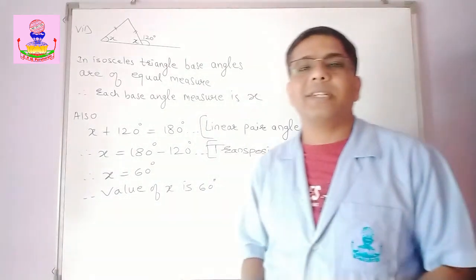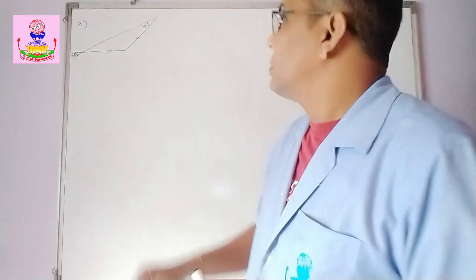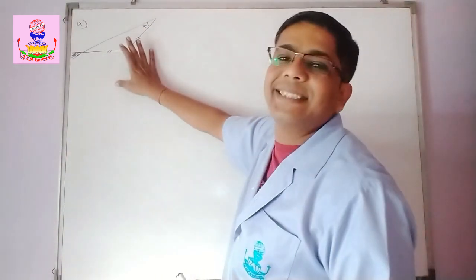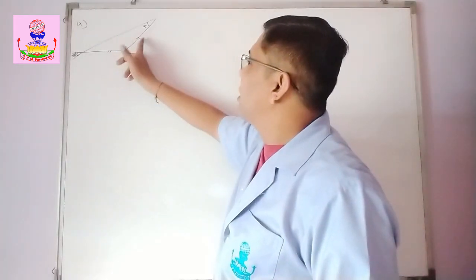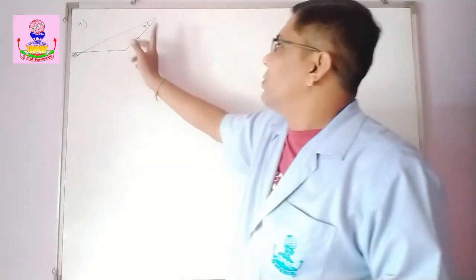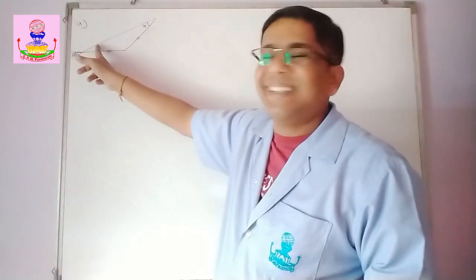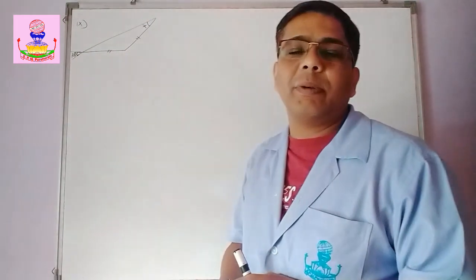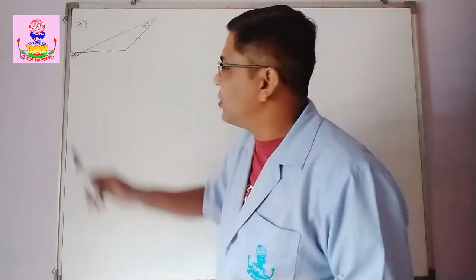So now let's move to the next example. Now this is 9th example. If you see, this is an obtuse angle triangle. Again you can see the equality symbols. That means these two sides are equal, right? So these are the base angles. So they are equal. Am I right? So if this is x, this is going to be x. Isosceles triangle property. Now, this angle is given 30 degree.